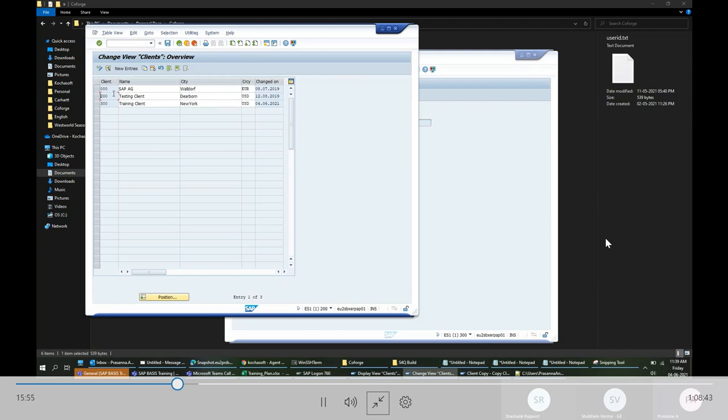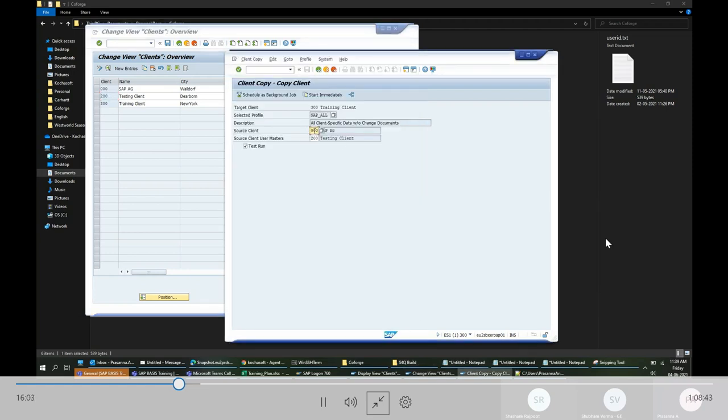What they will do is copy everything from 200 client. When I give 200, it will copy everything from the 200 client to this new 300 client. Then once everything is copied, I will play with it in 300. I will do some modification, test the data, everything, so that whatever modifications I do will not affect whatever the development person is doing. So this depends on where I want to copy the data from.